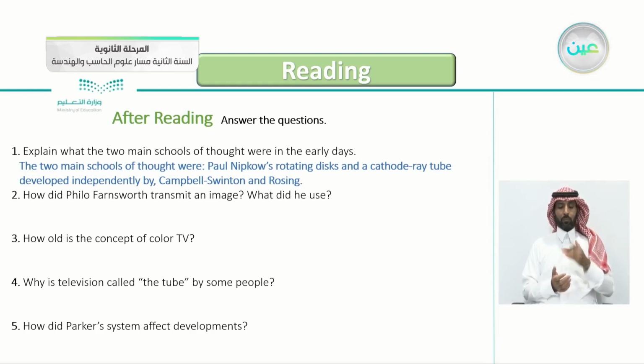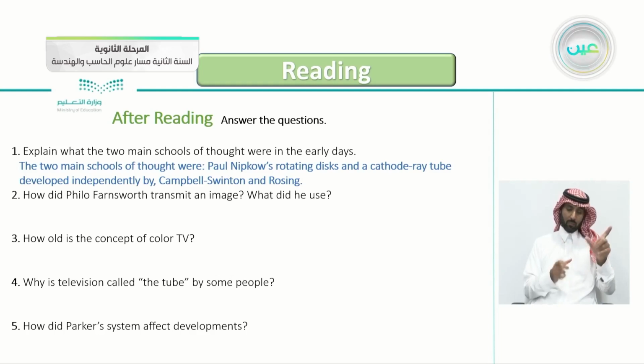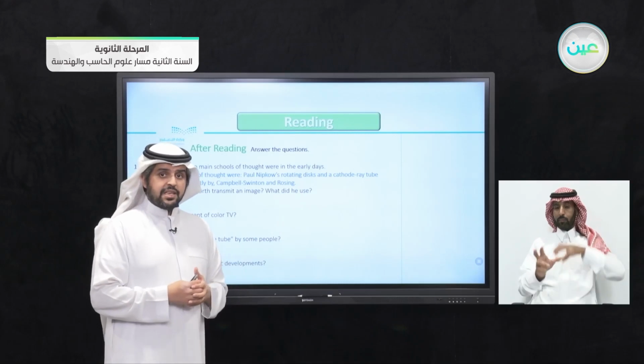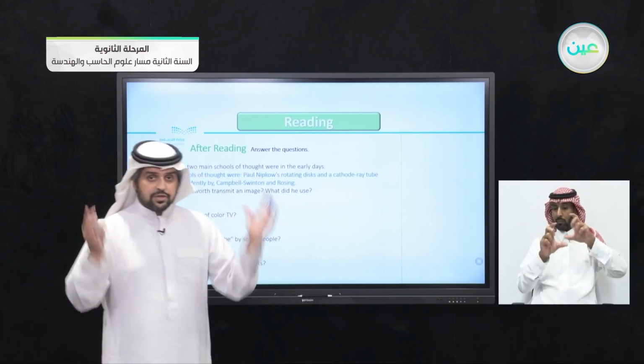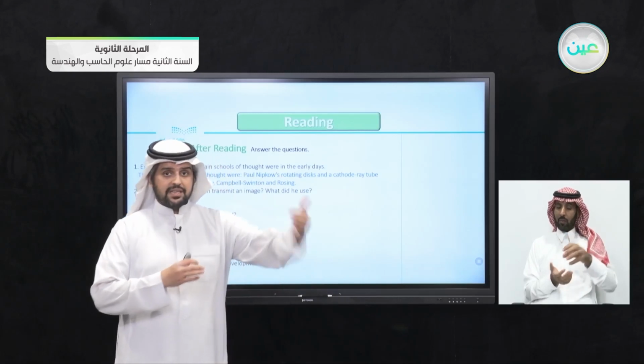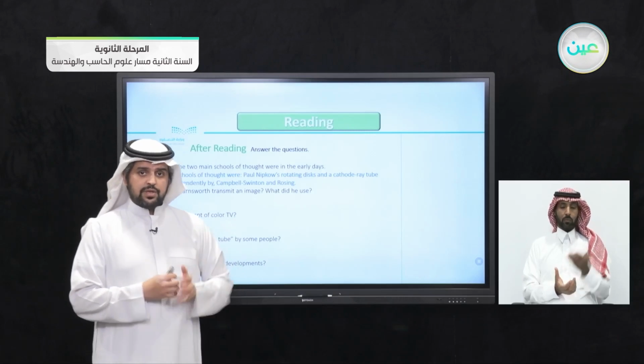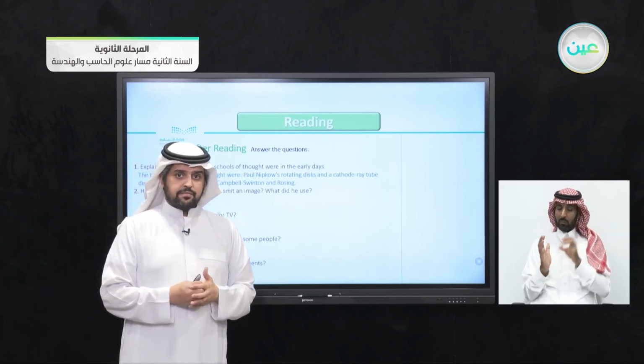Again, the two main schools of thought were the first one, Paul Nipkow's rotating disc, and the cathode ray tube, developed independently by Campbell, Swinton, and Rosing. The second question here: how did Philo Farnsworth transmit an image? What did he use? This was, of course, revolutionary at that time, to transmit or to send an image. You can go back to the article and find the answer.